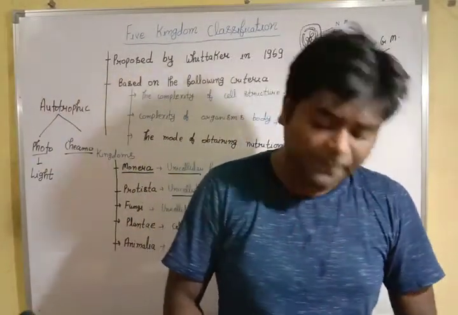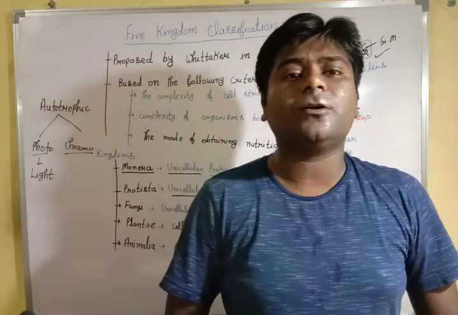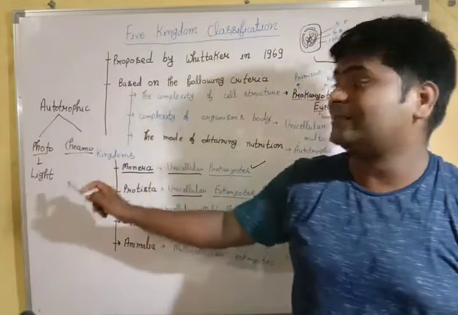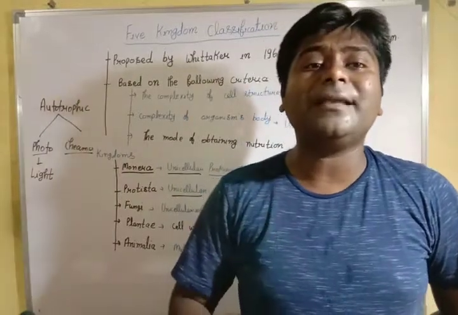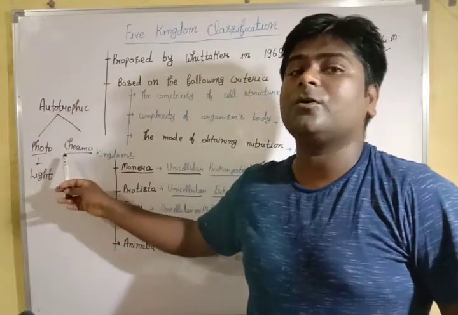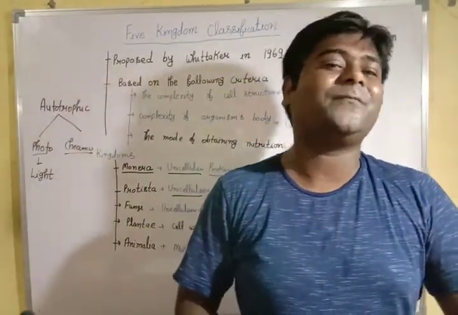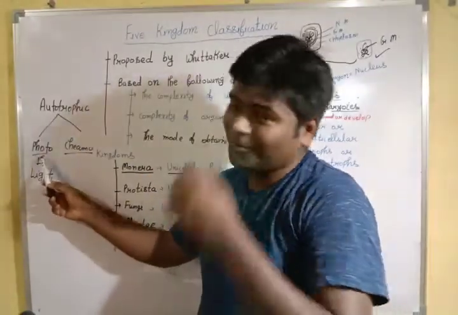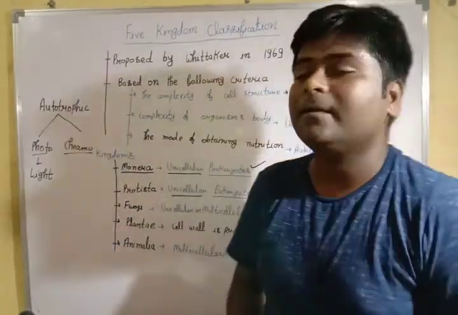With autotrophic nutrition, those organisms who can make their own food are in the category of autotrophs. It is divided into two parts. Your focus should be here. This is a very important understanding. Autotrophic organisms generate their own food: photoautotrophs and chemoautotrophs. When we take photo, this word is for light. That is not for the picture. It is for light in biology. So photo means light. Those organisms who can generate their own food in the presence of light